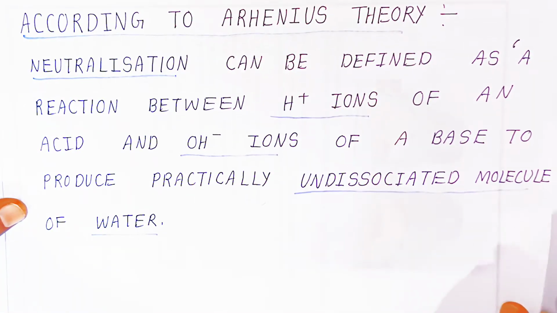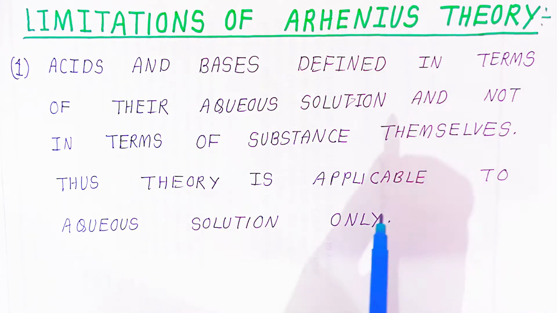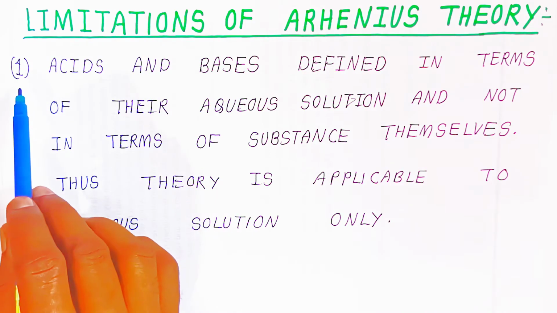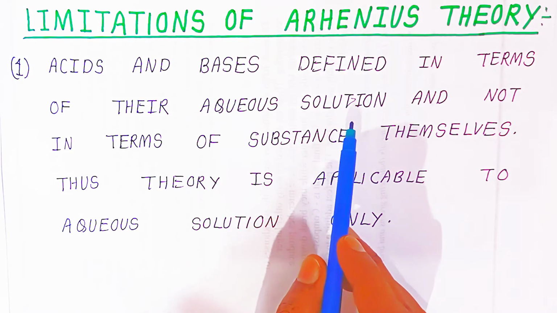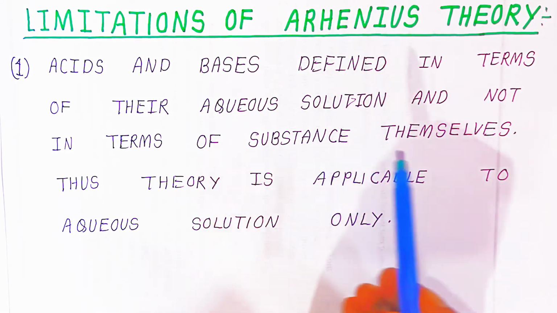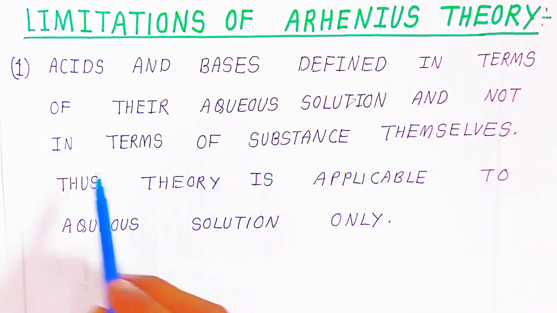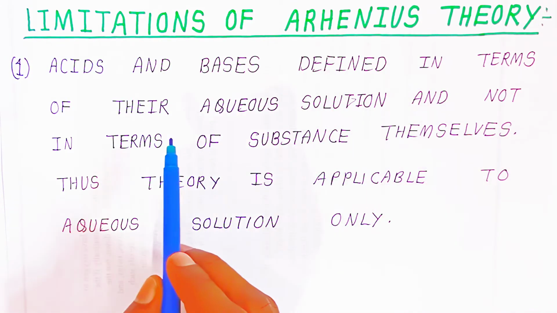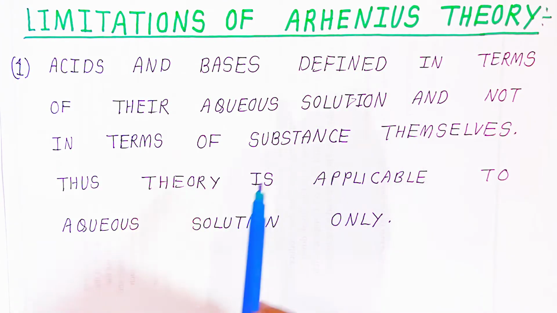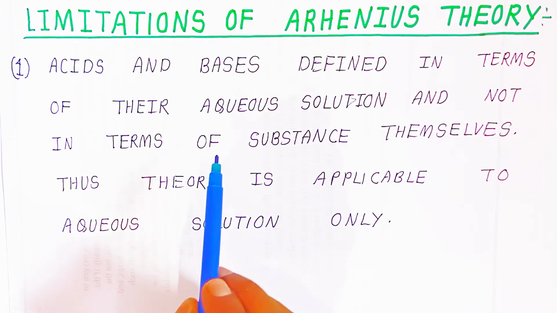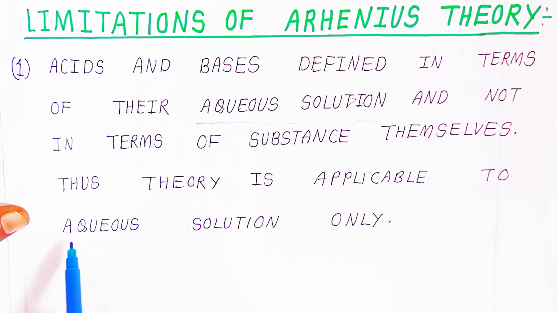Okay students, now we are going to see the limitations of Arrhenius theory. What were the limitations of Arrhenius theory? The first limitation students, acids and bases are defined in terms of their aqueous solution. If you want to explain the acid or base character of a substance, you have to dissolve the substance; it should be present in aqueous solution, not in terms of the substance itself. A substance alone cannot be defined as acid or base. You have to dissolve it in water. So water is a must. The theory is applicable to aqueous solution only.